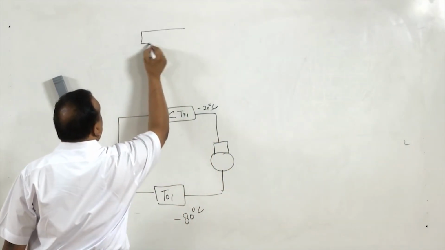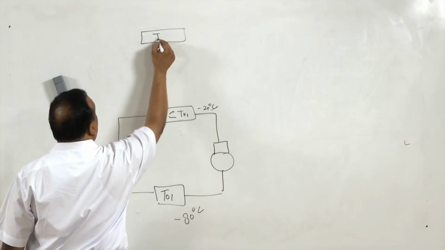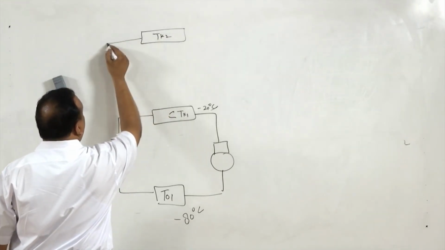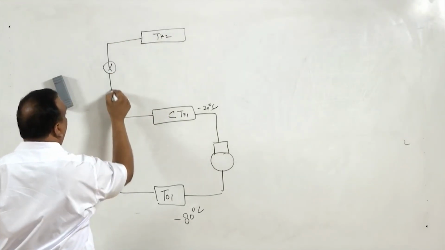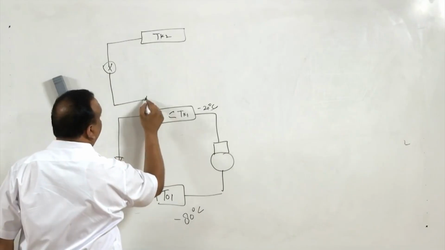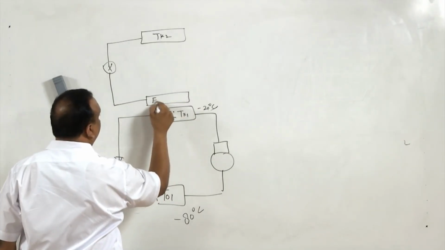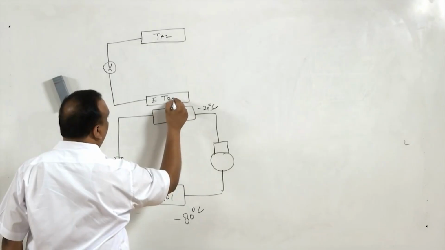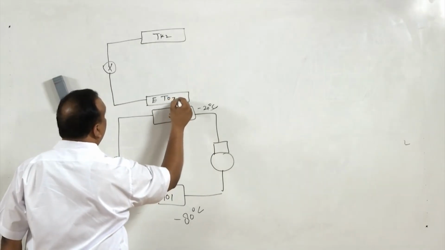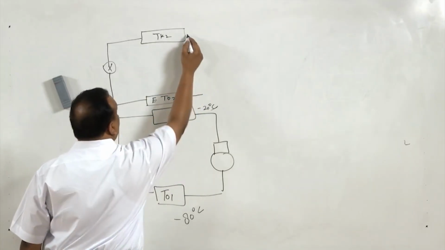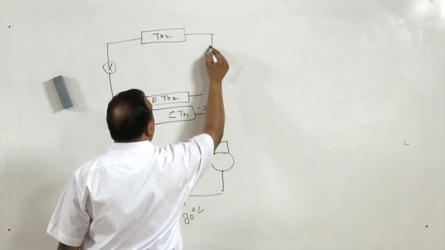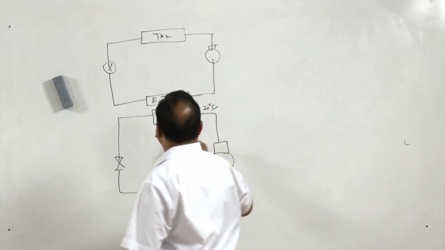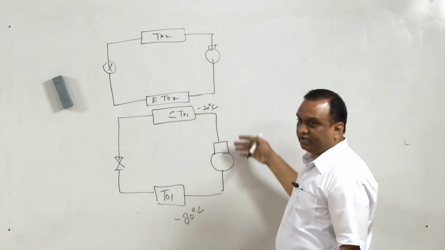So there is another vapor compression system, this is TK2, and it has its own expansion valve, evaporator TO2, and then its own compressor. Both systems work with different working fluids.